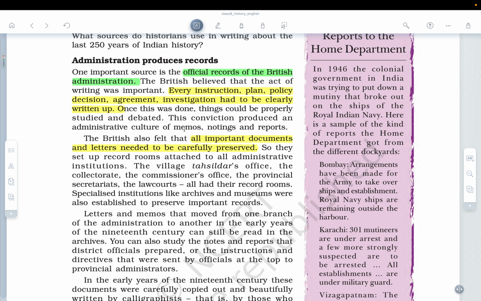So they set up record rooms attached to all administrative institutions. The village tehsildar's office, the collectorate, the commissioner's office, the provincial secretariat, the law courts all had their record rooms. Specialized institutions like archives and museums were also established to preserve the important records.